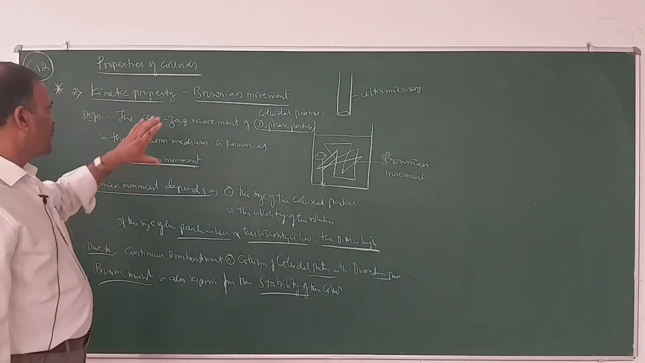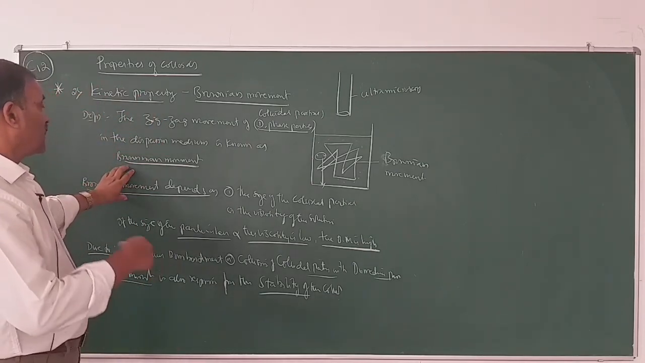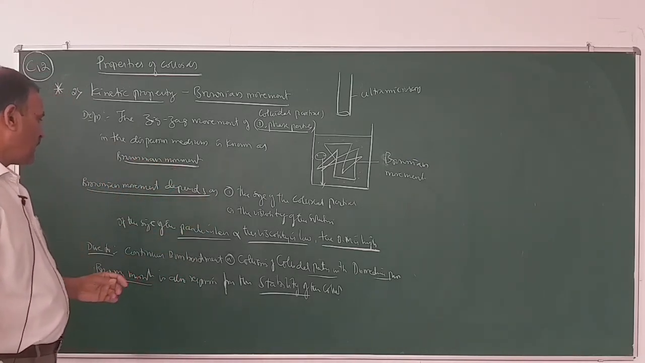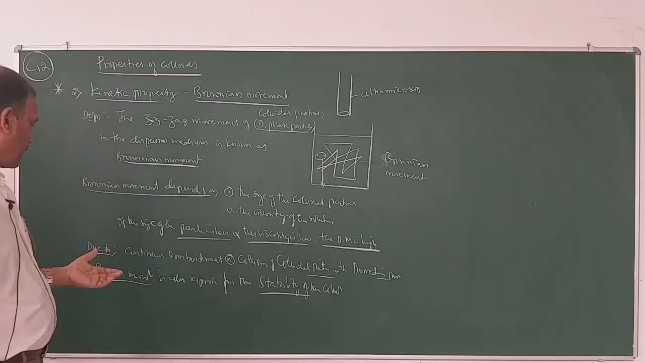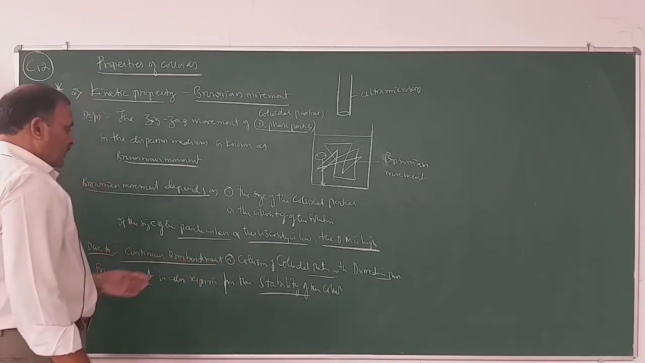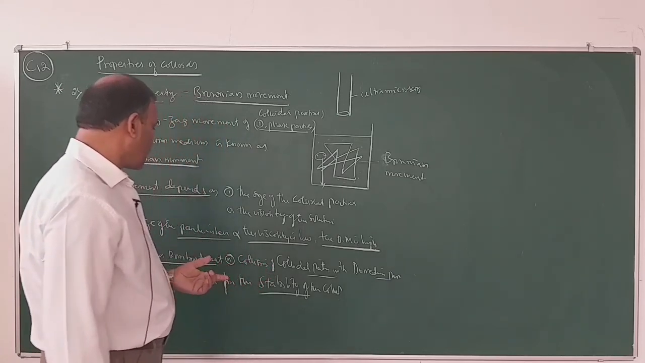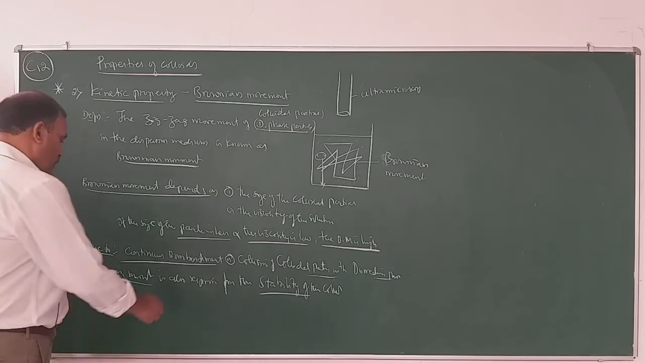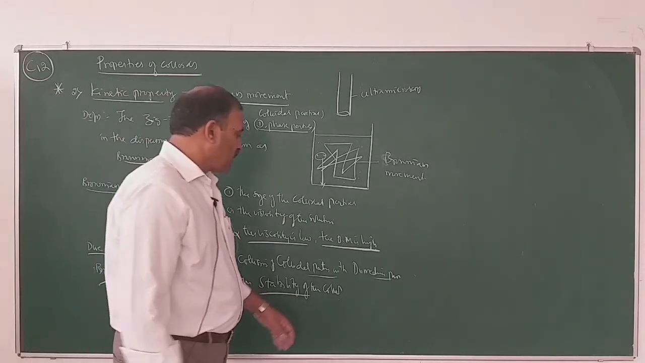So this is the definition of Brownian movement. This is very important. Brownian movement depends upon the size of the particles as well as the viscosity. If both are less, the Brownian movement is high. Brownian movement is due to continuous bombardment of dispersed phase particles with dispersion medium particles. Brownian movement is also responsible for the stability of the colloids.